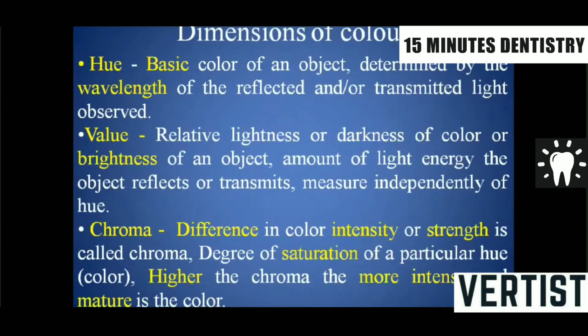The value is the relative lightness or darkness of the color, the brightness of an object. If the color is relatively light, it has a greater value. If the color is relatively dark, it would have a lesser value. Again, the chroma is the difference in color intensity or strength. Like in a beaker, we add a drop of ink, it will have some color. Then we add an increasing amount of drops of that ink, it will have a different color. So we are increasing the chroma of that water in different quantum. So chroma is the difference in the color intensity.